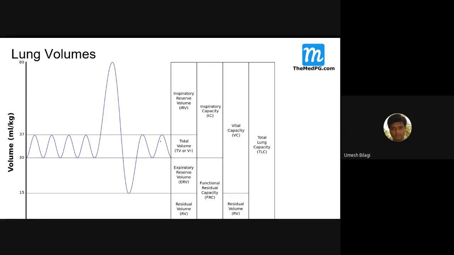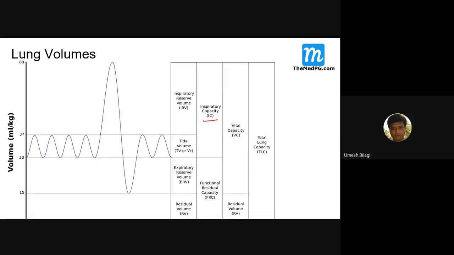Then we'll come to normal breathing. During normal breathing, you can inspire further. You can take extra. That is inspiratory reserve volume. Whatever you take normally, above that you can actually take if you want to. That is called inspiratory reserve volume. What is inspiratory capacity?